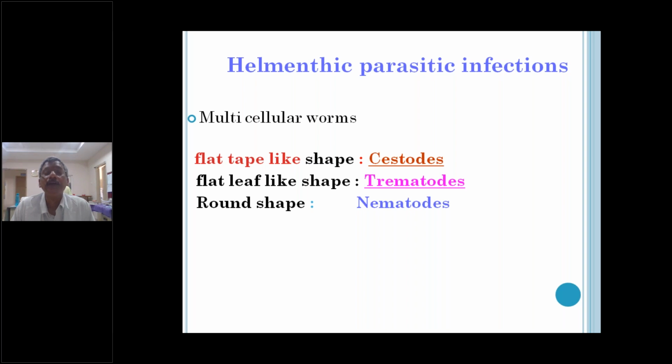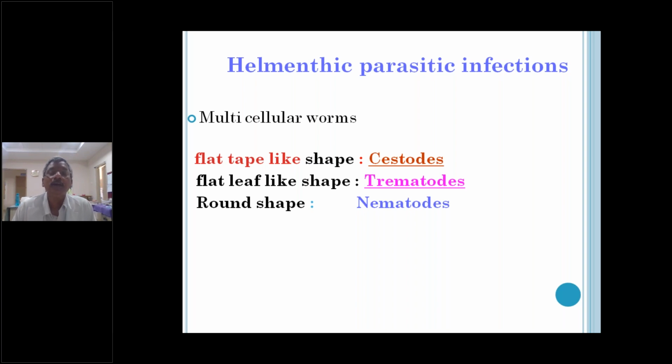There are various types of tapeworms: Diphyllobothrium latum, the fish tapeworm, and other tapeworms, pork tapeworm, beef tapeworm, and dog tapeworm, Hymenolepis, and the hydatid disease agent called Echinococcus granulosus. Echinococcus granulosus is the dog tapeworm.